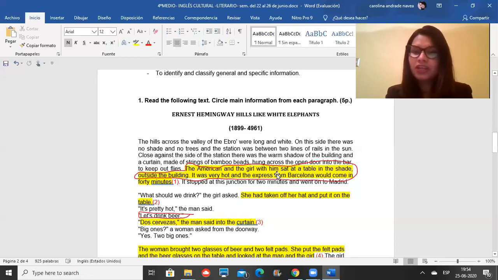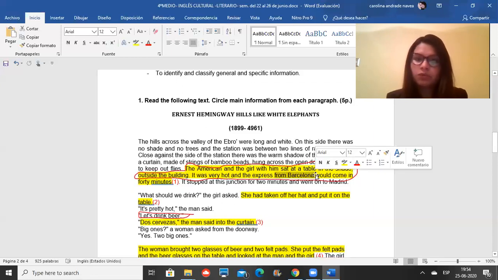This is another important point, okay, because they are waiting for the express from Barcelona, all right? And after that, it is describing again the characteristics of the express. It says, "It stopped at this junction for two minutes and went on to Madrid," all right? So the main information here are the characters and what they are doing there. They are waiting for the express, for the train, all right?